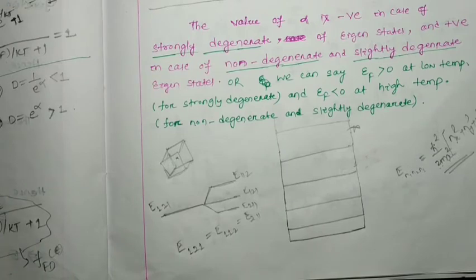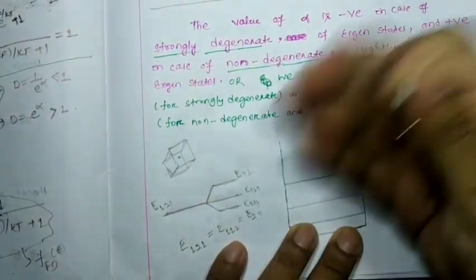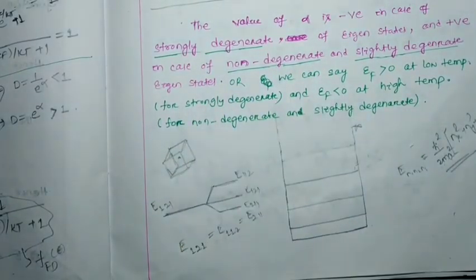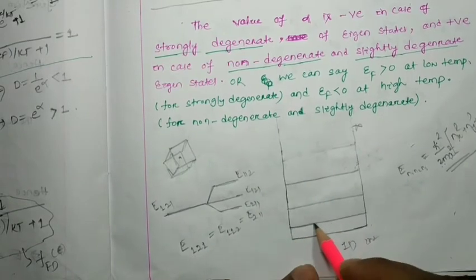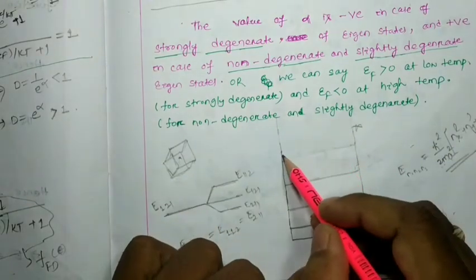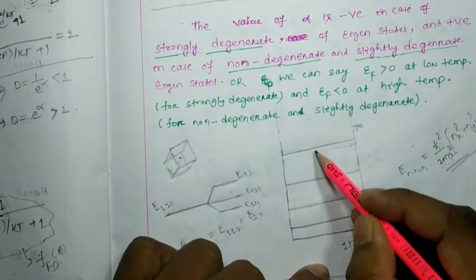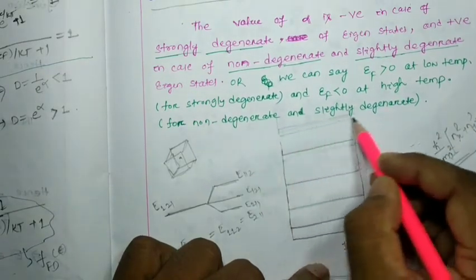So here I will explain why I represented this degeneracy. Suppose you refer to that one-dimensional infinite well. You can find that initially the energy states are separated by a larger distance, but at higher levels they are closely spaced.